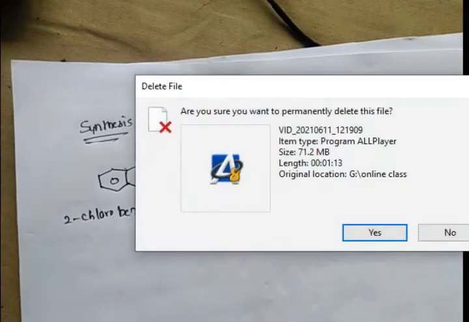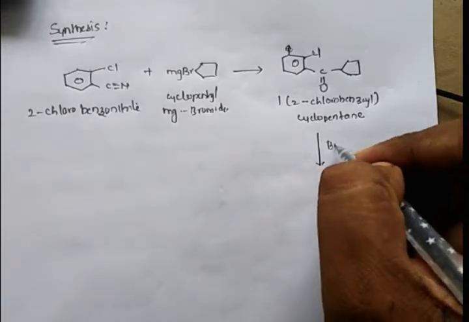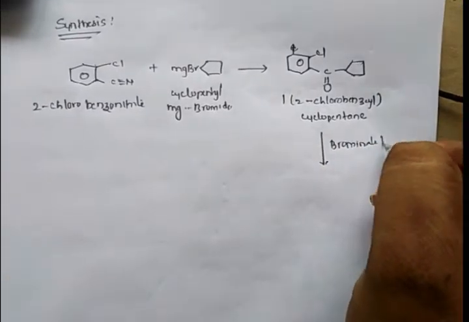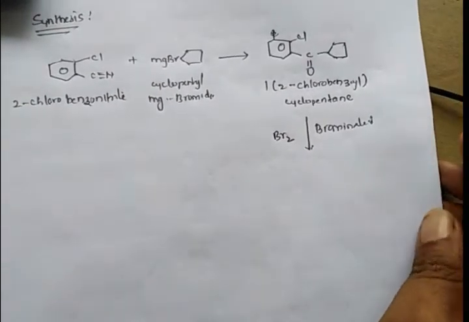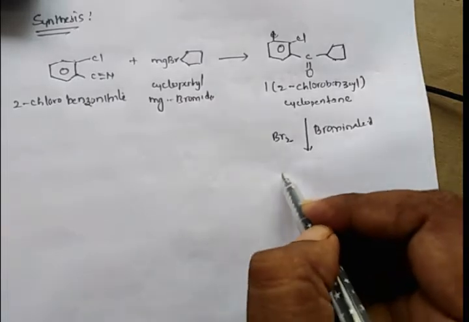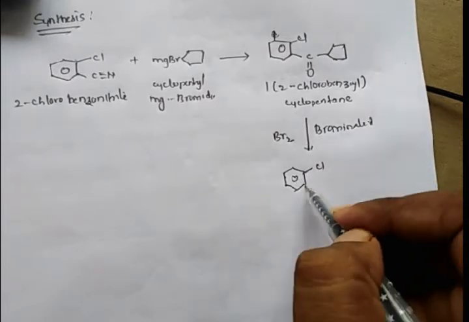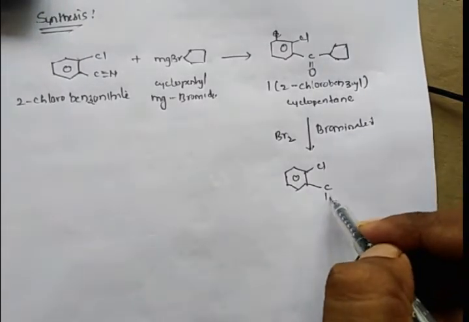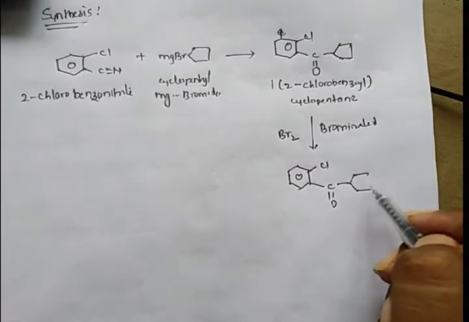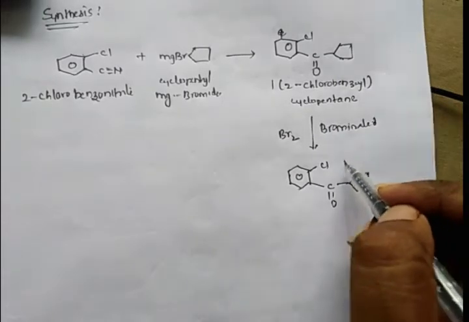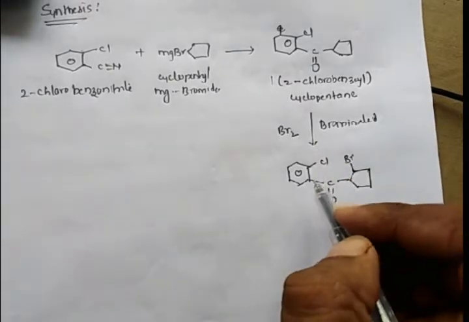This is brominated with bromine, and we will get a bromoketone, such that there is a chlorine atom, there is a keto group, and we have the cyclopentyl group, which will be brominated. It is called a bromoketone.